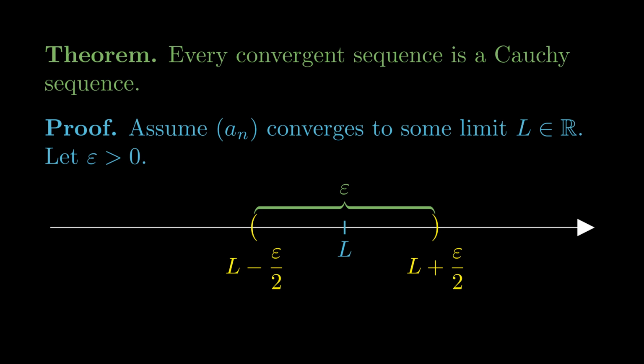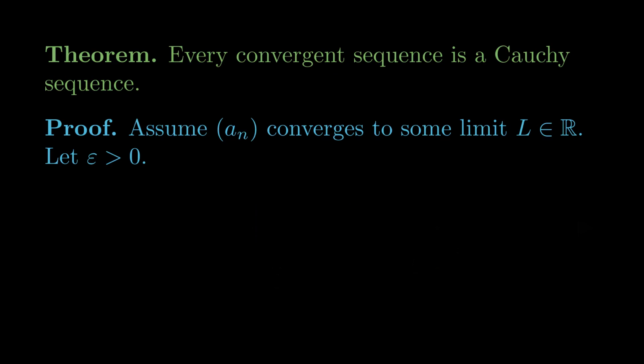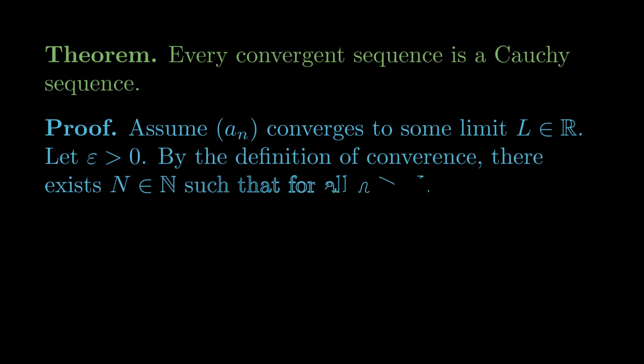And we're really starting to see lots of examples now of where the triangle inequality is useful. Whenever you want to make two values close to each other, and you know they're both close to some third value, you can apply the triangle inequality. Let's continue our proof. By the definition of convergence, there exists a big N in the naturals, such that for all n greater than or equal to big N, the absolute value of a_n minus L is less than epsilon over 2.